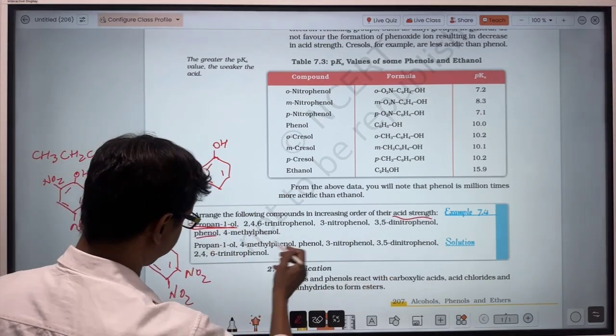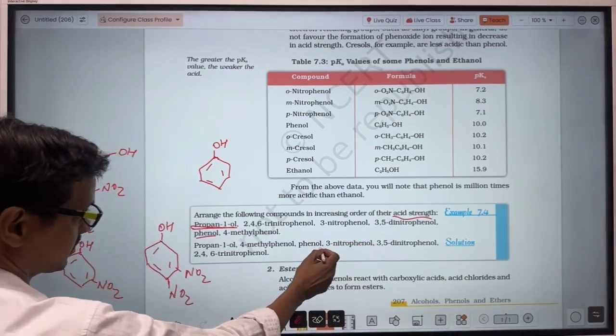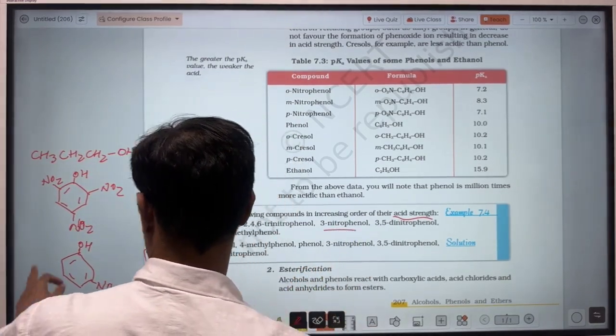This is 3-nitrophenol. Phenol, then after that is 3-nitrophenol.